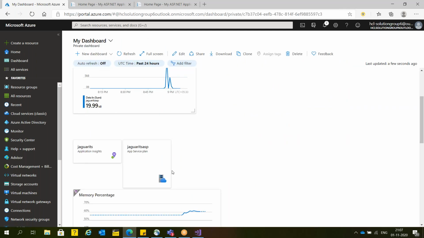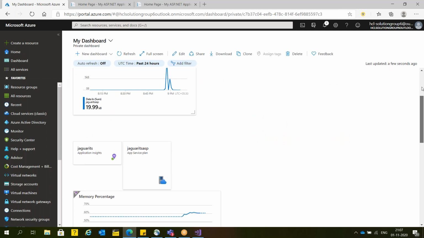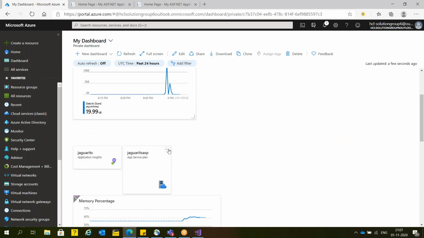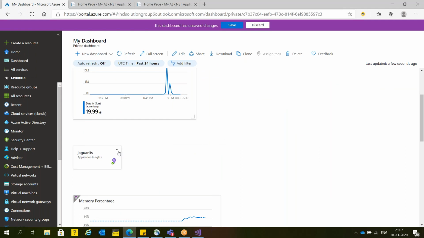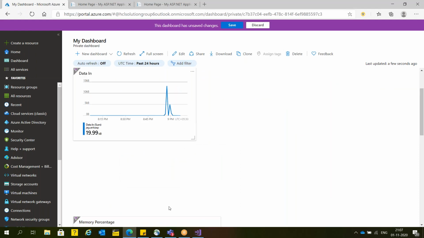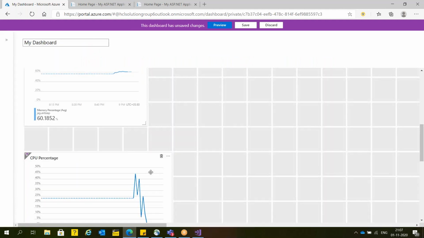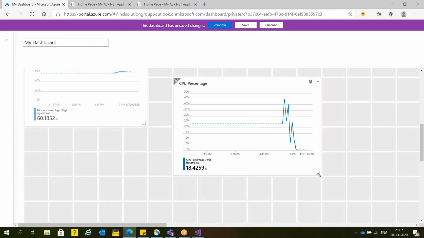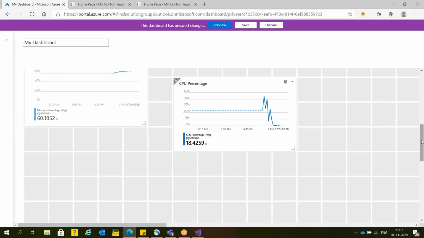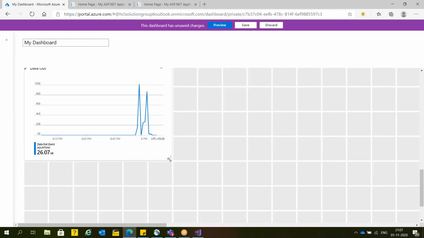Now, again, I'm going to close everything. Here, the same duplicate copy, I can remove. I'm going to reduce the size, height and width.